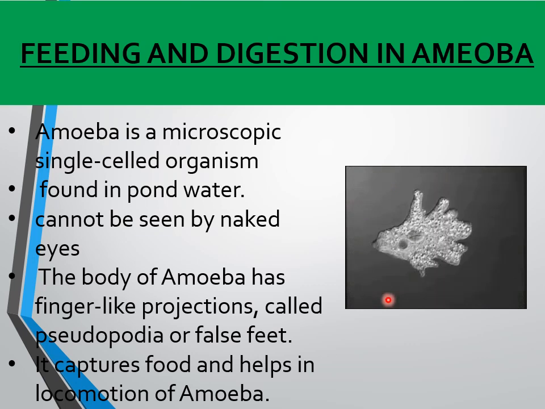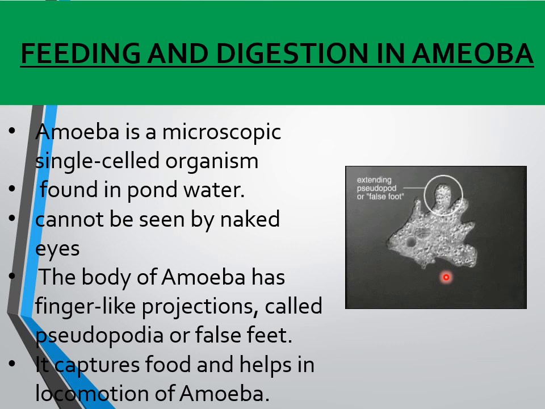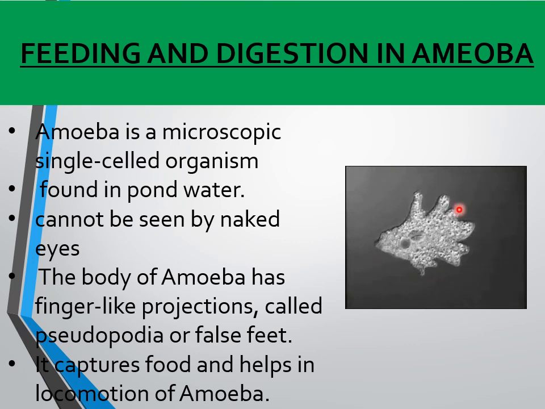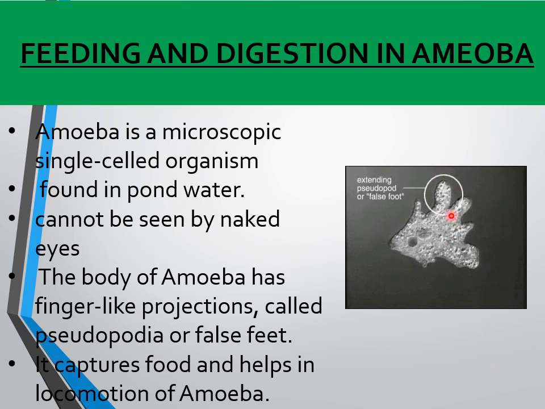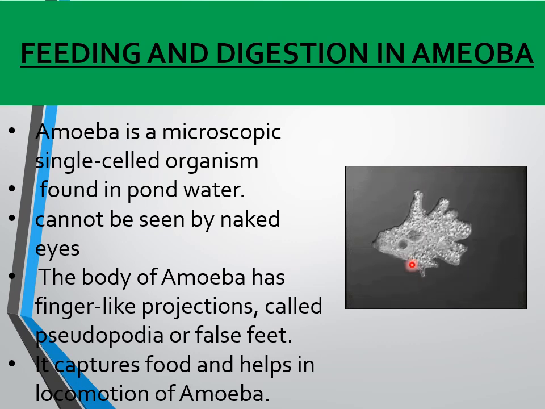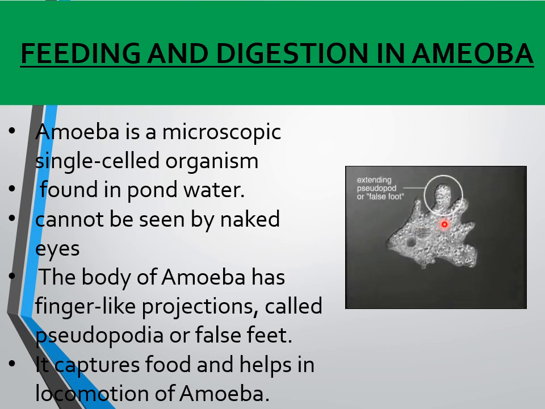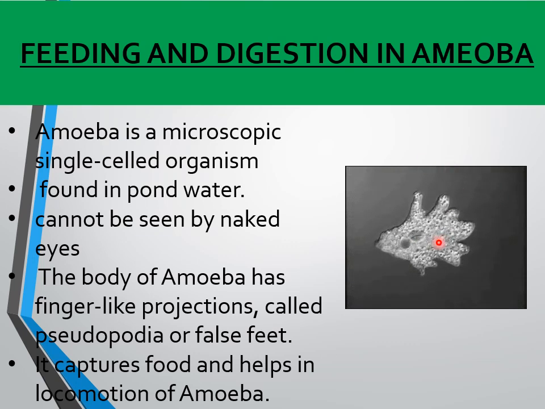surrounded by water. The food of amoeba is small tiny plants or tiny animals. Amoeba lives in pond water. When the amoeba senses its food, what happens? It pushes out pseudopodia, that is the false feet. You can see the false feet used to capture the food. Actually, it engulfs the food.